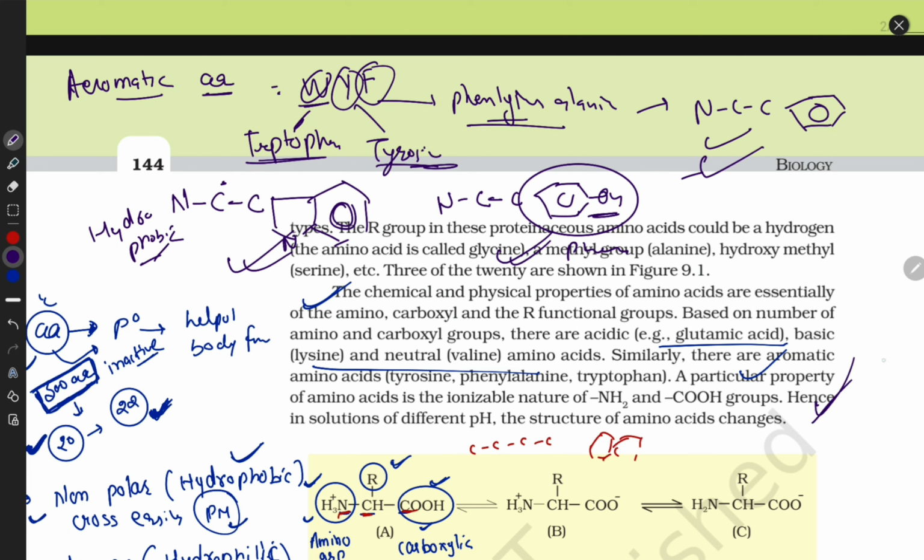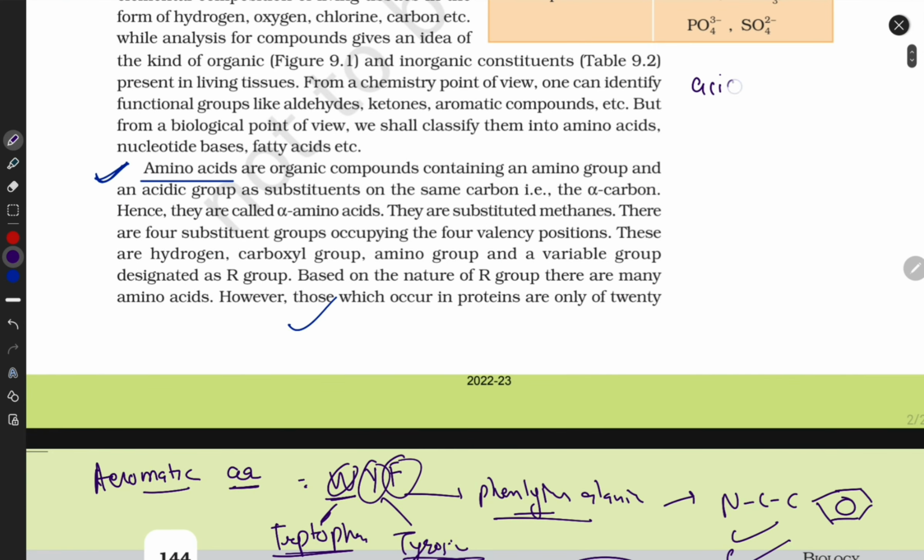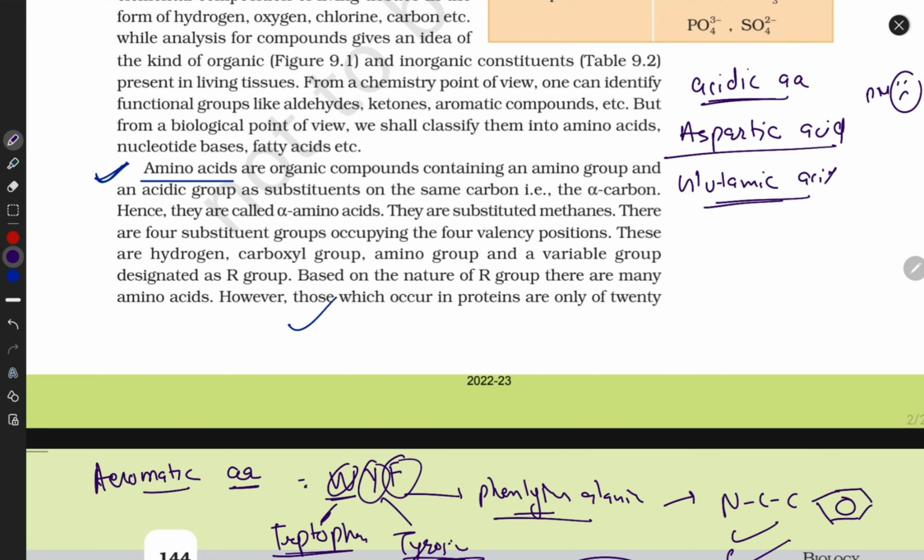Now you are clear, guys. I'll teach you everything beyond this level. Some amino acids contain a negative charge. We can call them acidic amino acids, and some amino acids carry a positive charge. We can call them basic amino acids. I'm writing here acidic amino acids. What is an example of an acidic amino acid? Aspartic acid. They are hydrophilic, can't cross the PM. Glutamic acid, they are also hydrophilic, can't cross the PM.